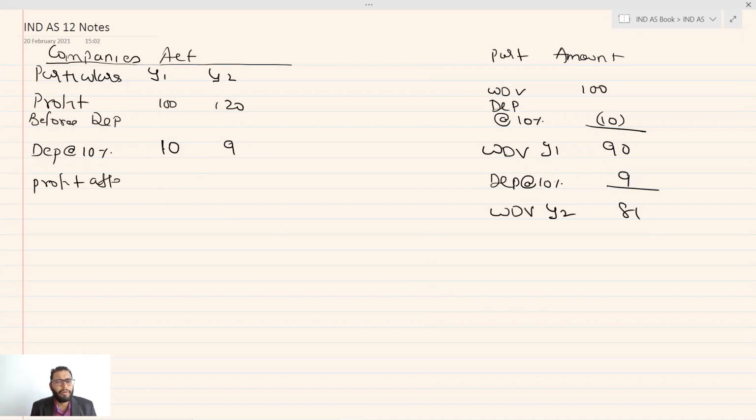Profit after depreciation will be, sorry, here in this case it will be 90, and in the other case it will be 111.